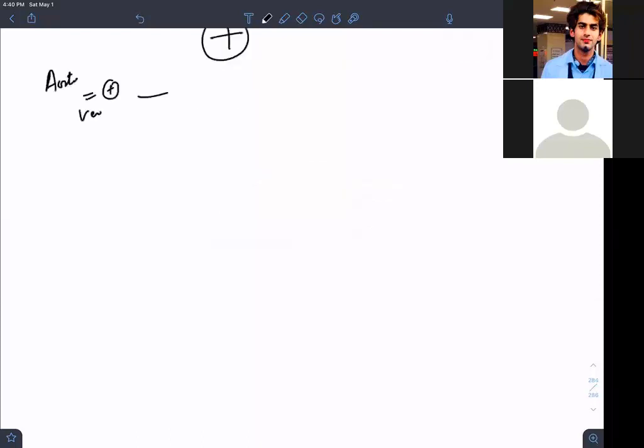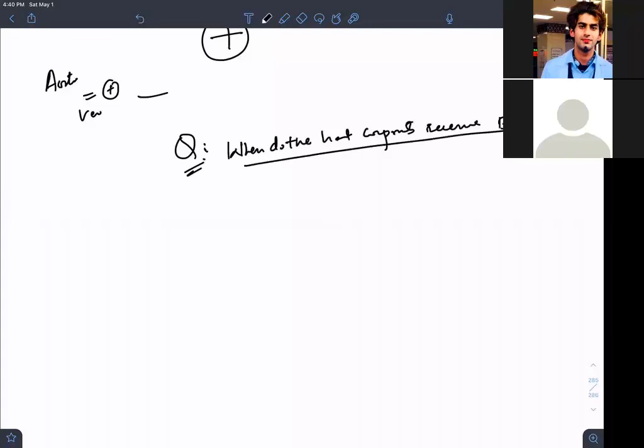Please write a question. When do the heart components receive blood? Number one, let us start from the left ventricle. We are too concerned about two.